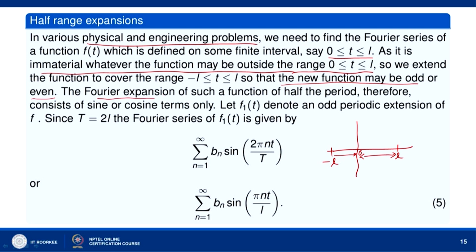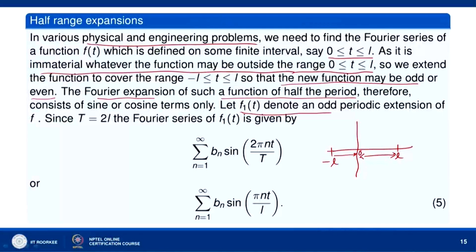The Fourier expansion of such a function of half the period therefore consists of sine or cosine terms only. Half the period means we know the function only over the half period 0 to L. We are defining it over the other half period, minus L to 0, by either an odd extension or an even extension. So the resulting new function f1 is either even or odd. Let f1(t) denote the odd periodic extension of f. Then the period T is equal to 2L, and the function is defined over the interval minus L to L.